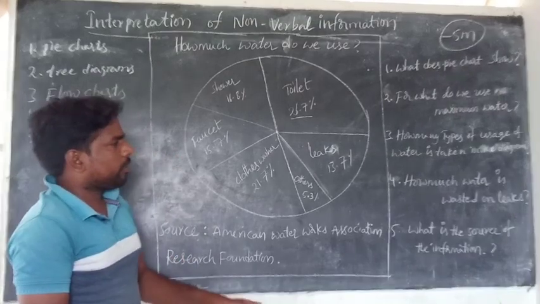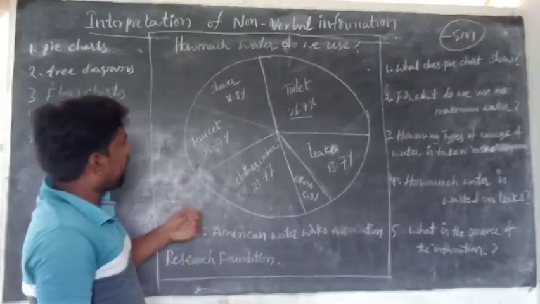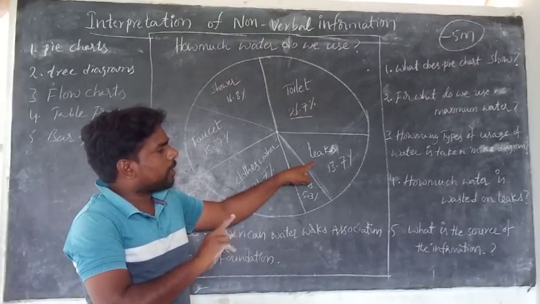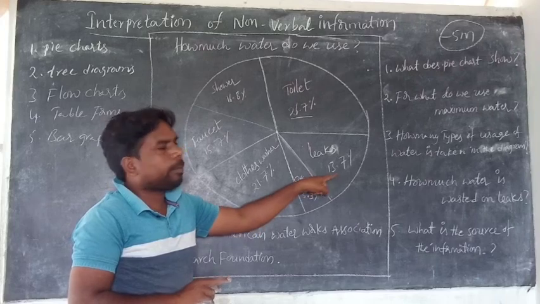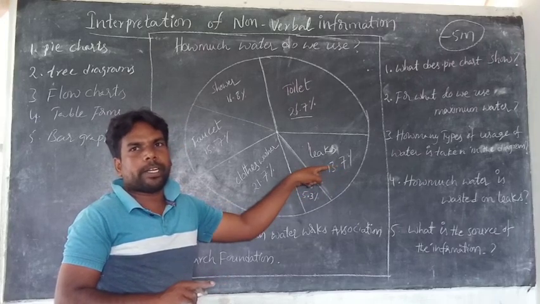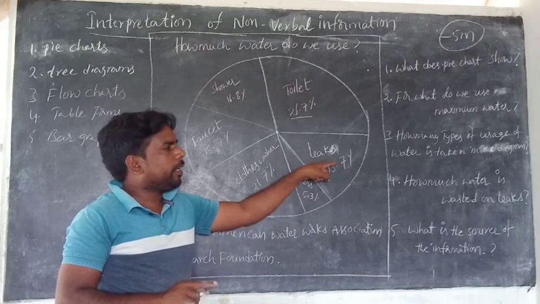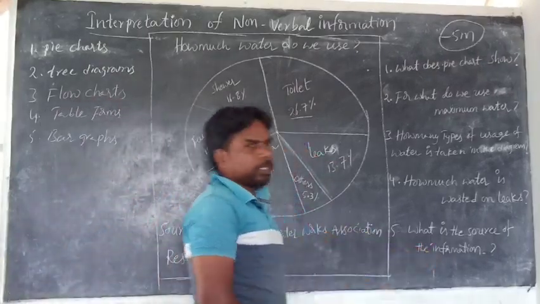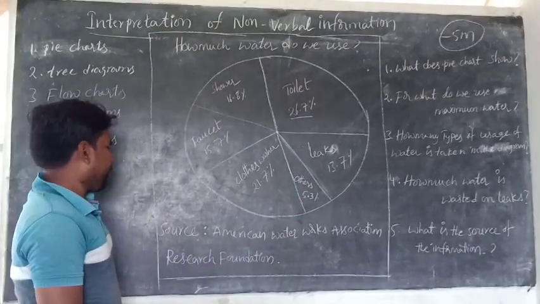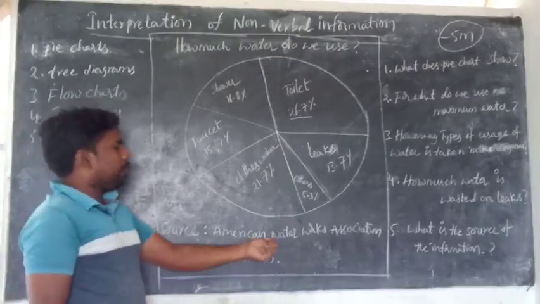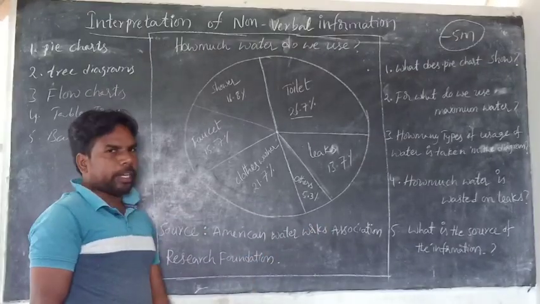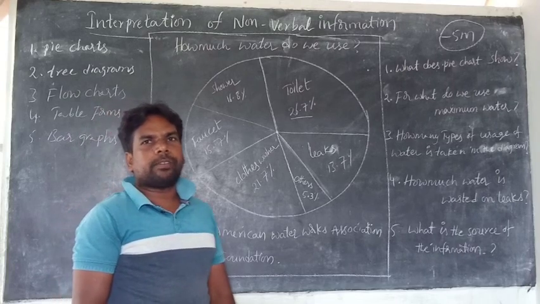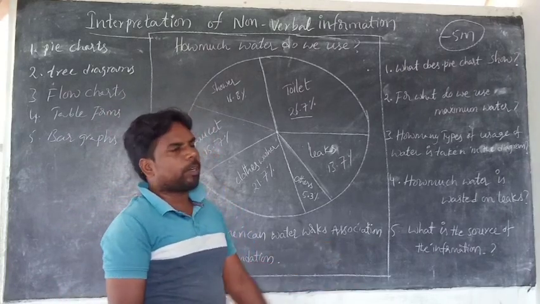Next: how much water is wasted on leaks? Where are the leaks? Yes, this is leaks. 13.7% of water is wasted on leaks. The last question: what is the source of information? This is the source: American Water Works Association Research Foundation. If you write like this, you will definitely get 5 marks. It is the easiest one.